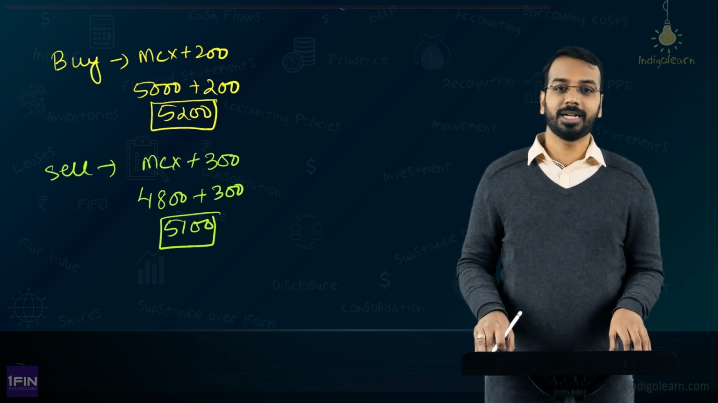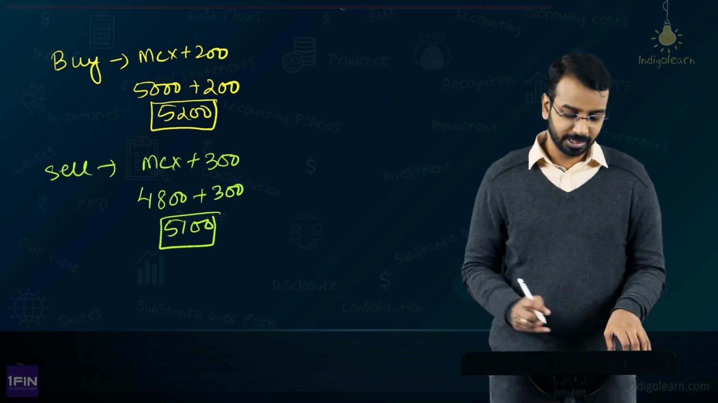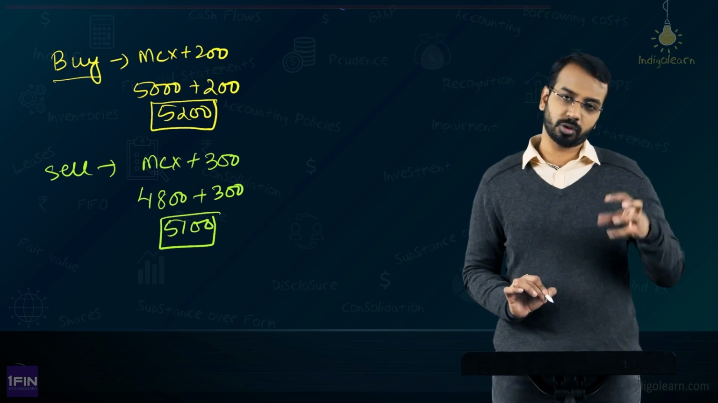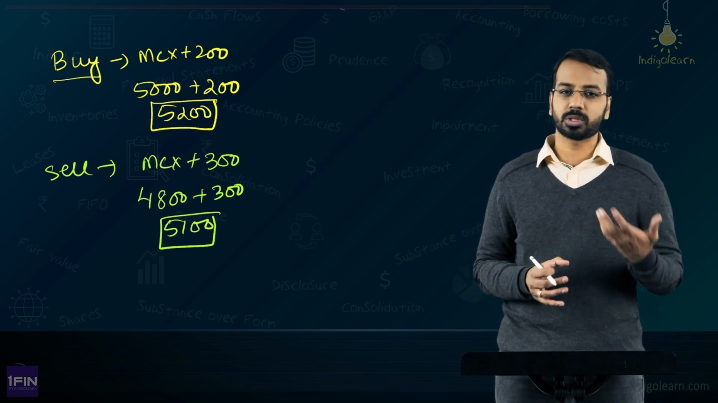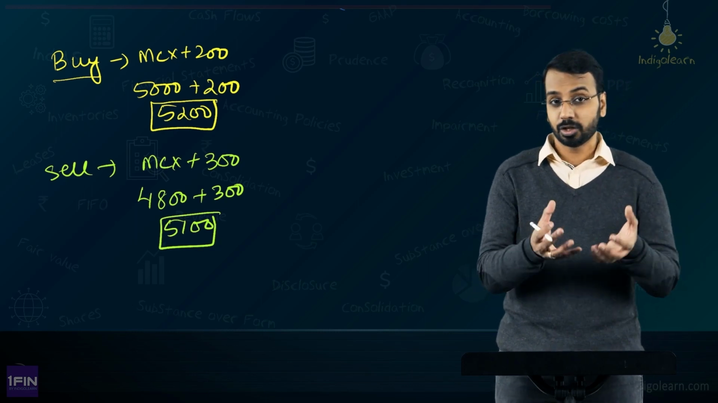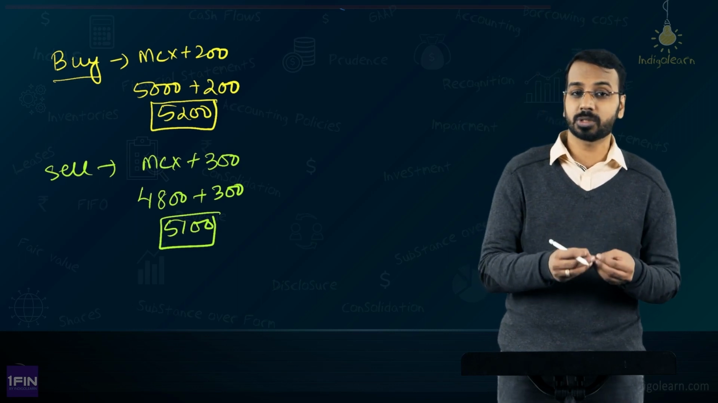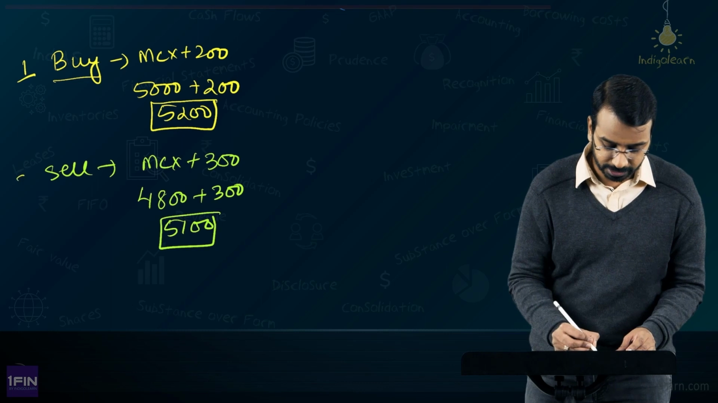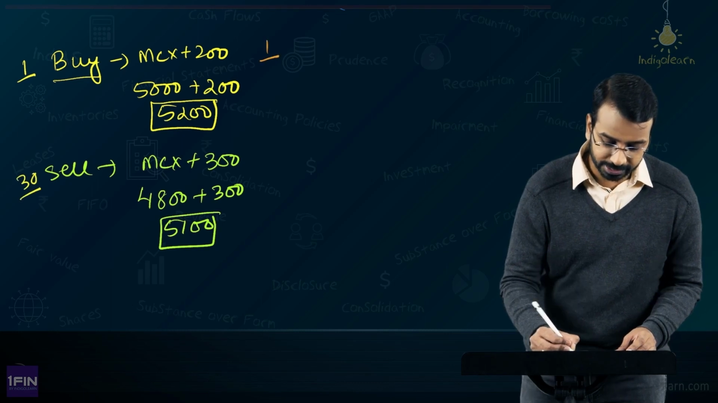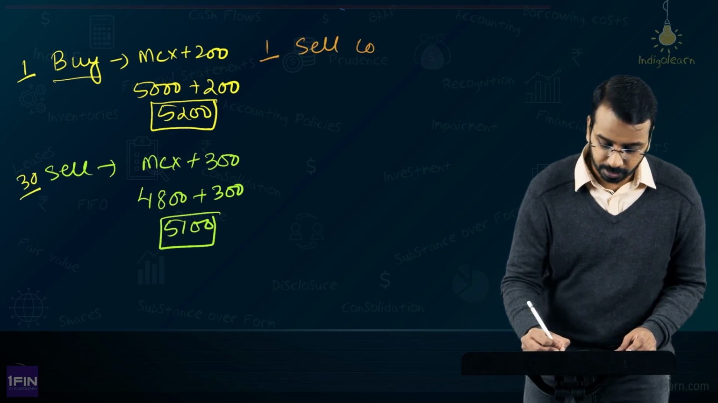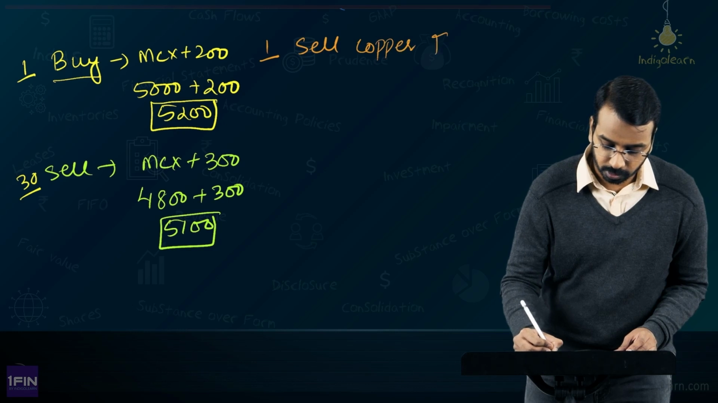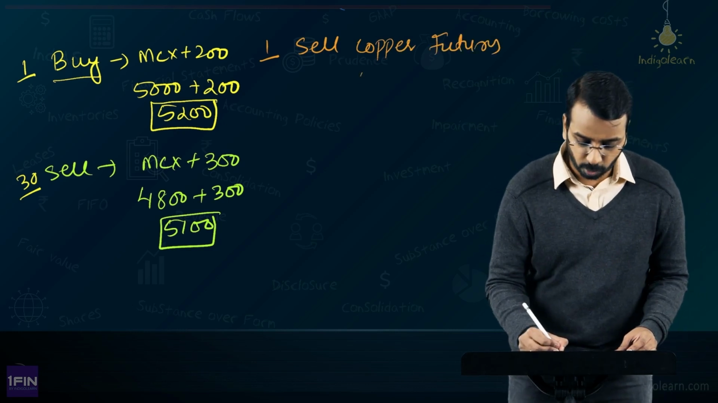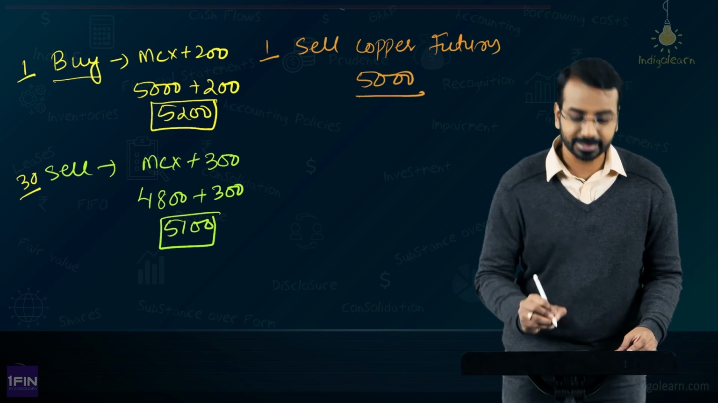Now, how will the entity enter into a future contract here? See, you have purchased copper at 5,000 plus 200. What is the intention? To sell. Intention is to sell, right. So what the entity can do is, on the same day, let us say this is day 1 and this is day 30, on day 1 it can sell copper futures. It can sell copper futures at 5,000 simultaneously.